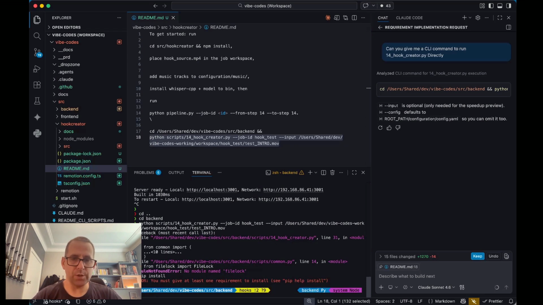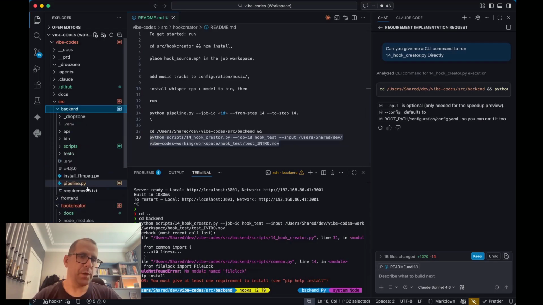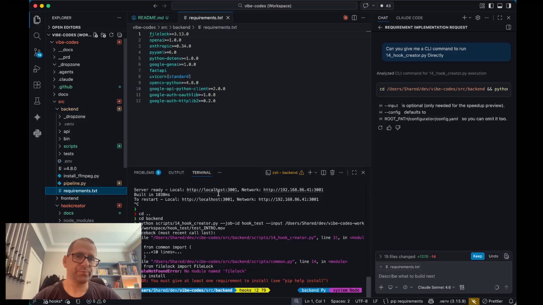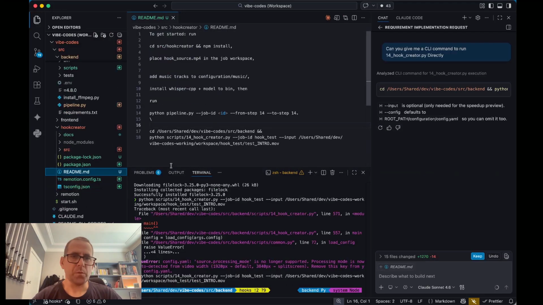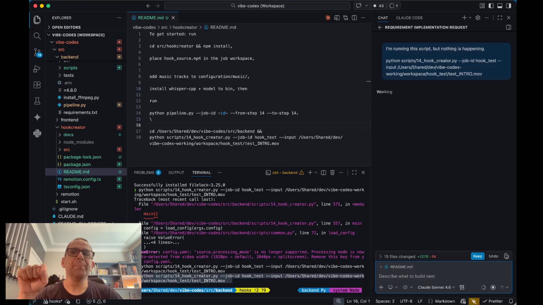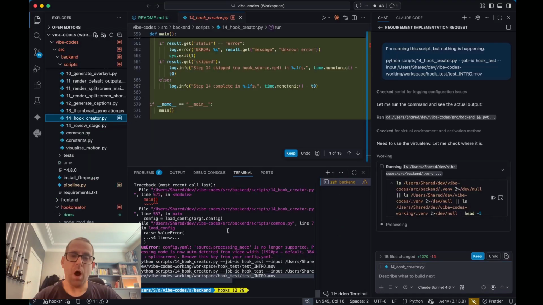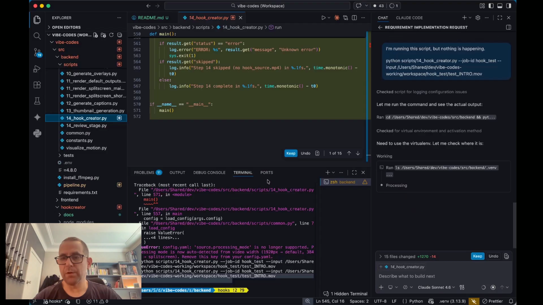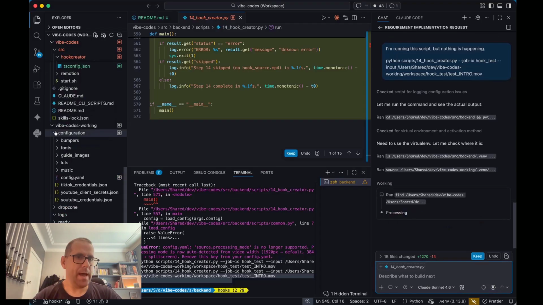That's a change that I built on my PC that I haven't set up here. Let me just fix that. Okay, got past the error, running it, but it's not doing anything. I'm running this script, but nothing is happening. You want to do a new line in the prompt, Shift Enter or Shift Return. Maybe I didn't activate the virtual environment. My bad. That may be what I did.